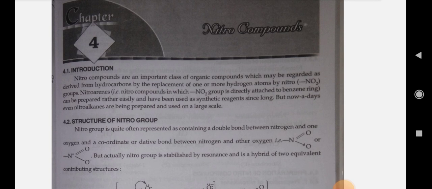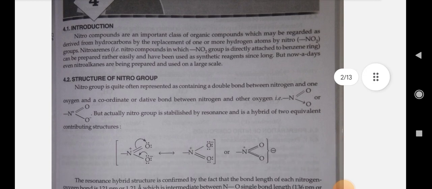Nitroarenes, where the nitro group is directly attached to a benzene ring, can be prepared rather easily and have been used as synthetic reagents since long. But nowadays, even nitroalkanes are being prepared and used on a large scale.